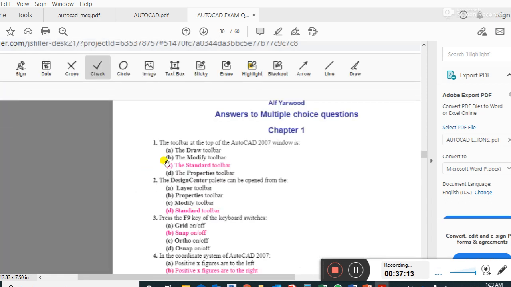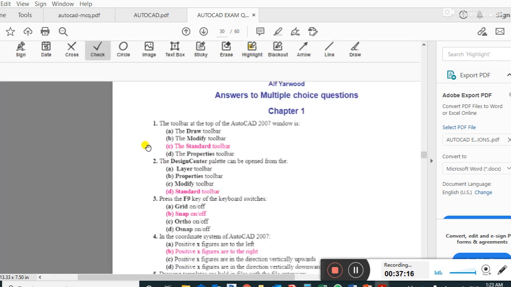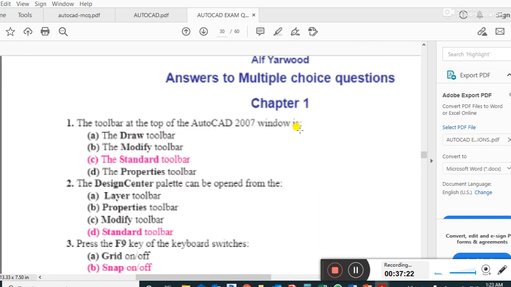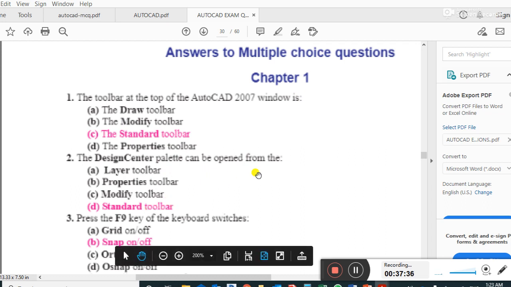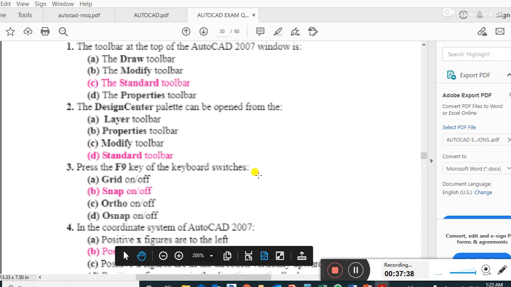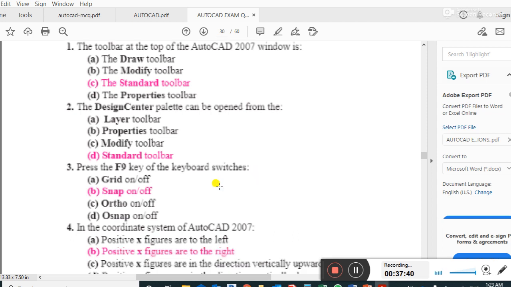Next section is the toolbar. The toolbar at the top of the AutoCAD 2007 window is the standard toolbar. The design center palette can be opened from the standard toolbar. Right answer. Pressing the F9 key on the keyboard switches snap on or off.